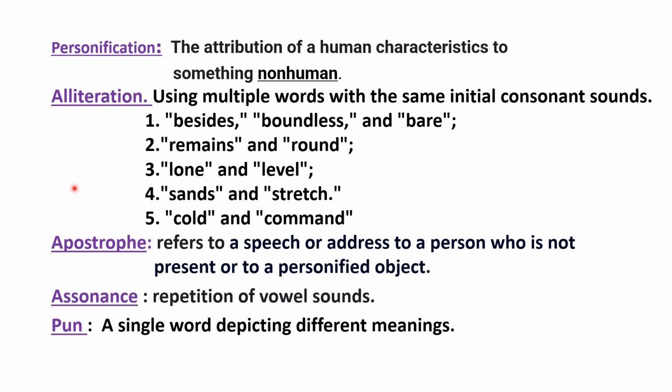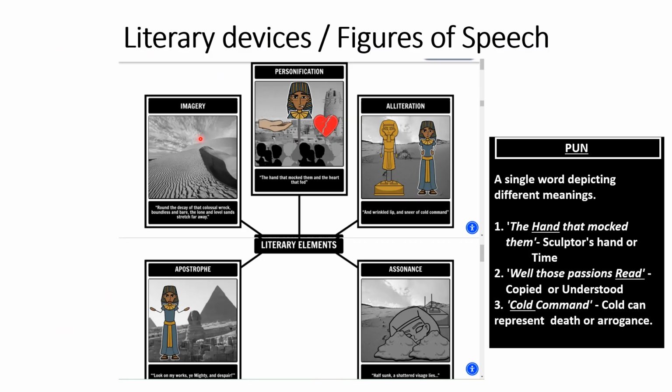Now let us go through the examples in the next slide. So this is imagery. You can see the stretch of far away, the sands and all, boundless and bare. These give a kind of imagery words, and this is personification. What is personified here? The hand that mocked.